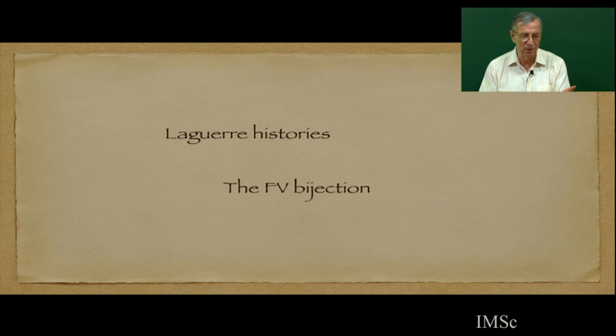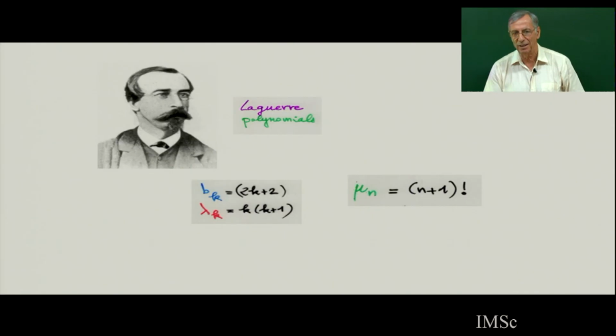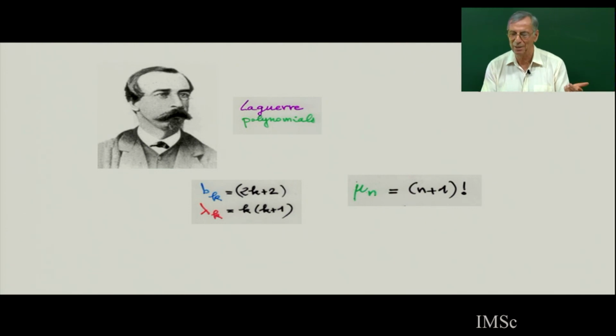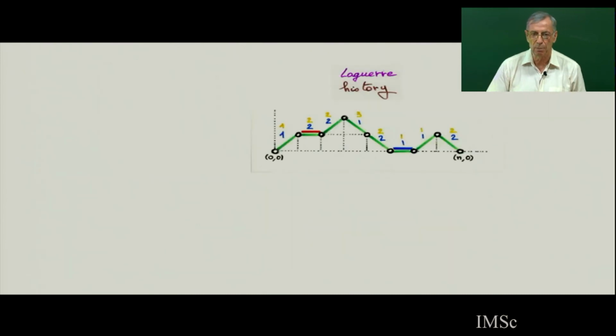And then for the Laguerre polynomials, at first we were at the 0 level of the Askey scheme, the Askey classification. Now a little above, the level above is Laguerre, and now there is a very important main bijection, which people who followed the first class and the third class last year, the Laguerre history, the Laguerre bijection, have already seen. So we'll study this in more detail, because not only for the Laguerre polynomials, but many other polynomials can be deduced from this bijection.